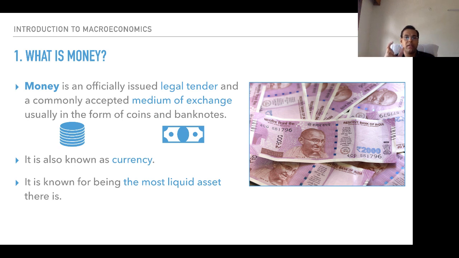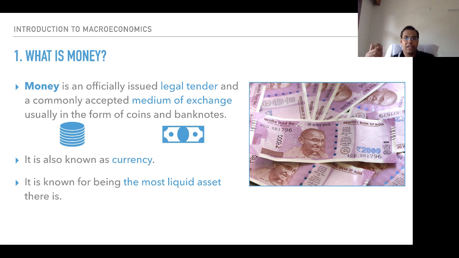It has been officially sanctioned by the Government of India and has been printed by the Reserve Bank of India, and a commonly accepted medium of exchange, usually in the form of coins, as given on the left, and banknotes, as given on the right. It is also known as currency, and it is a medium of exchange.